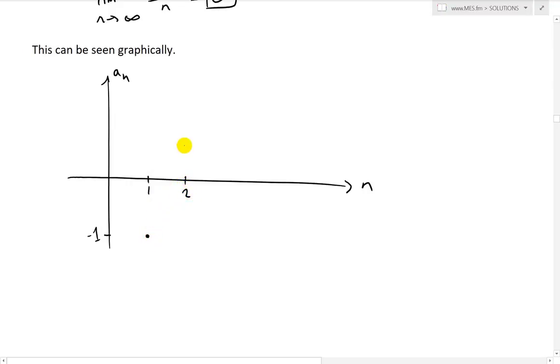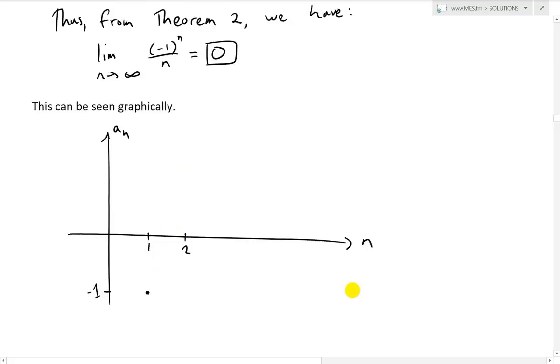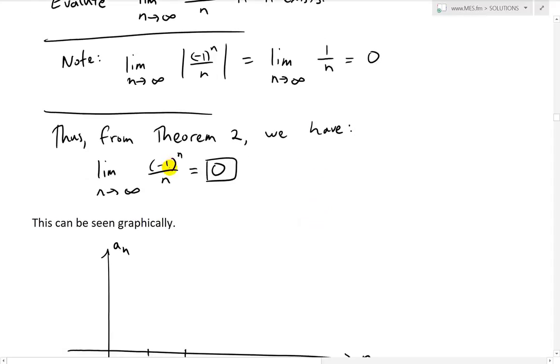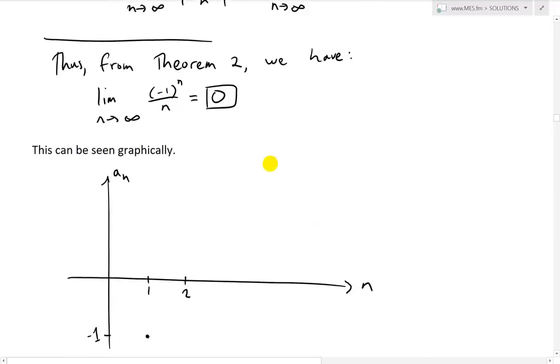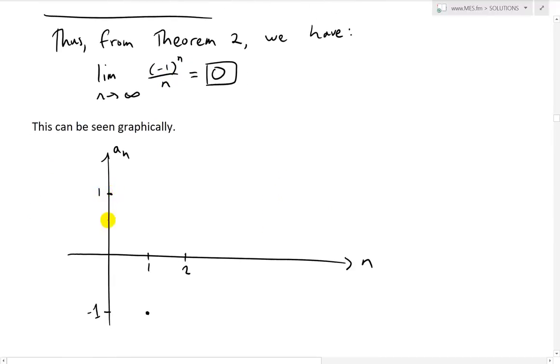And then at 2, if we scroll up here, negative 1 to the power of 2 is 1, and then divided by 2, so we'll have 1/2 over there. Then there's the 3. 3 is going to be a third, but negative, so it goes over there. And then there's the 4. 4 is going to be a fourth, and that's positive because it's even, so it goes somewhere over there. And as you can see, we can keep going on and on.